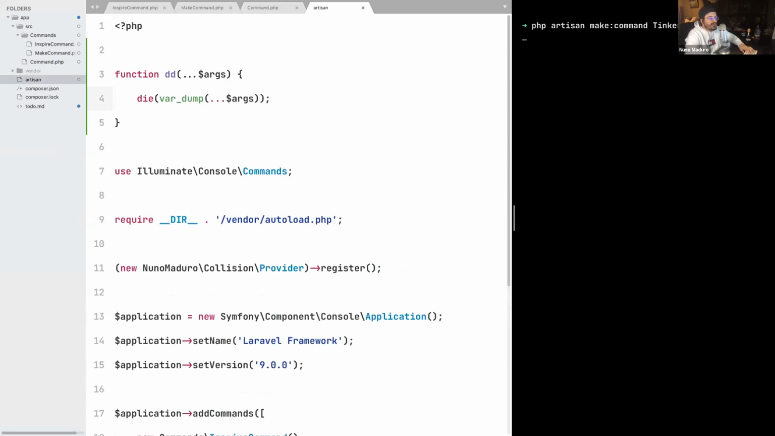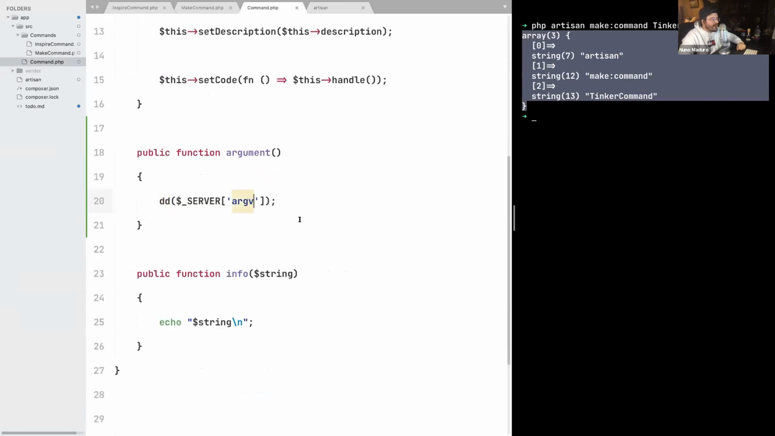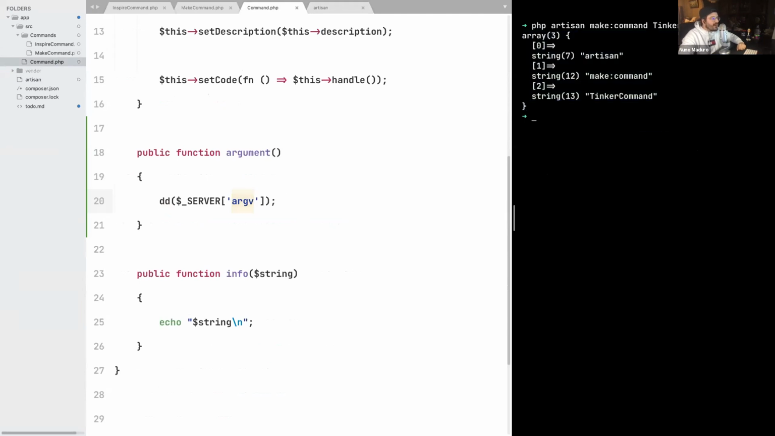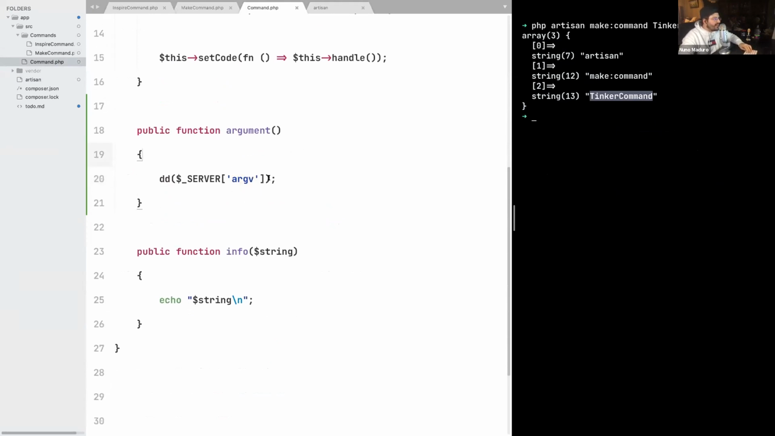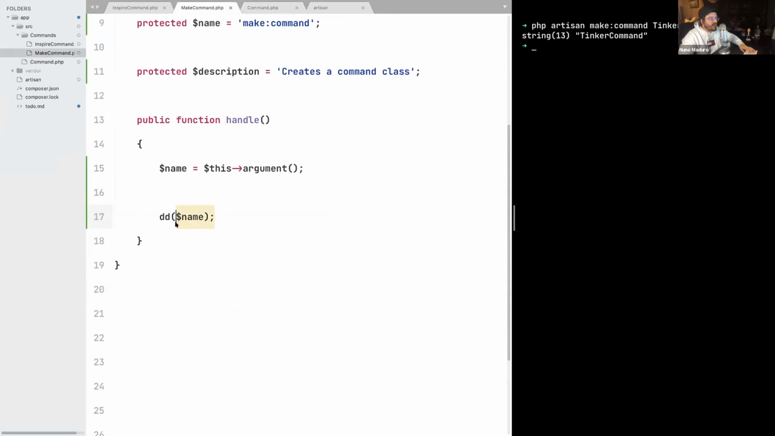Let's clear the terminal, type once again php artisan make:command TinkerCommand, and we now have the result of our $_SERVER argv magical variable globally that just says, all right, Nuno, the first argument is artisan, the second is the make:command, and the argument we want is on the third position, which has the name TinkerCommand. All right, cool. So we need that position. So let's just use that for now. And I got TinkerCommand as a string finally. So let's just return that one. Just like that, clear the terminal once again. And if I type php artisan make:command Tinker, I can see, sure enough, the Tinker command on my argument name.